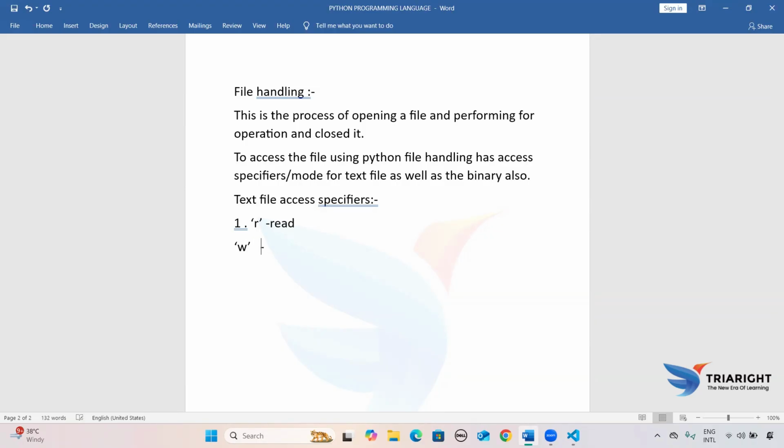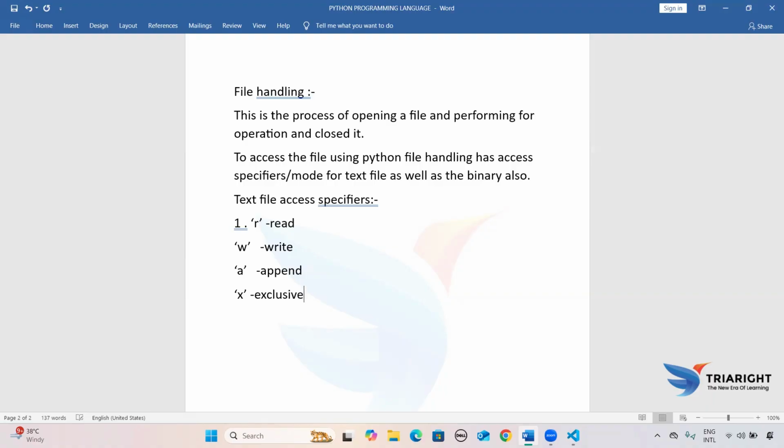Now the second access mode will be w. The use case of w is write: if I have a text file and I want to write something inside it by the help of Python. You can directly edit the text file, but here we are using the Python concept. Then the third access specifier will be append. We will discuss each of these in more detail, but first I need to write all the access specifiers. Then the next one is exclusive, which you represent with x.